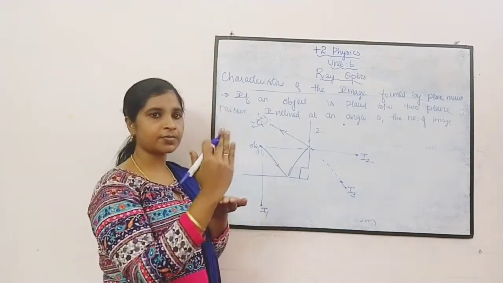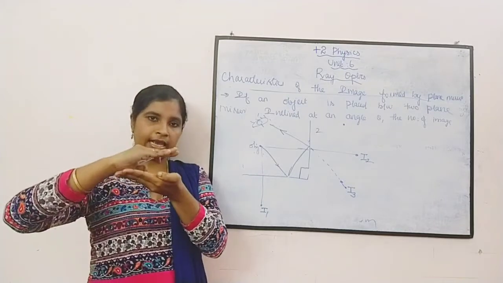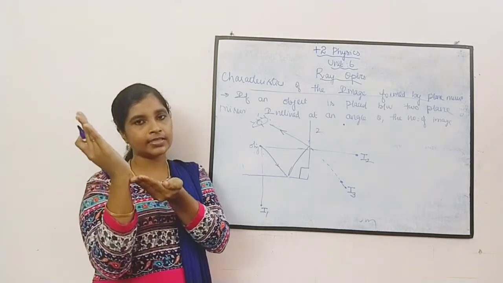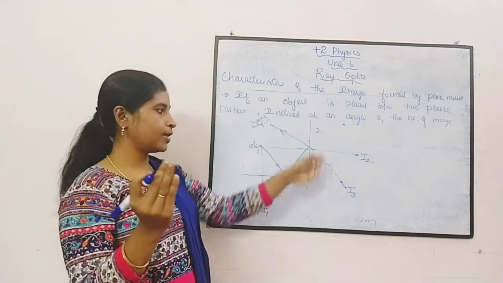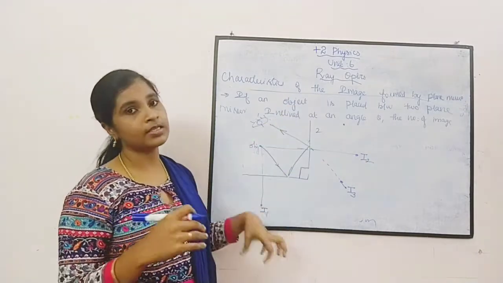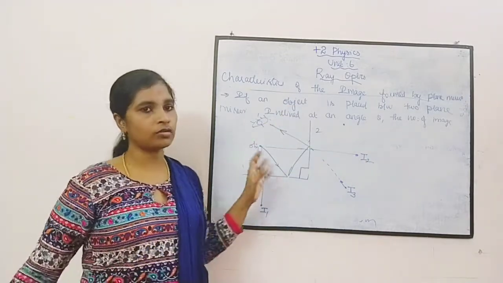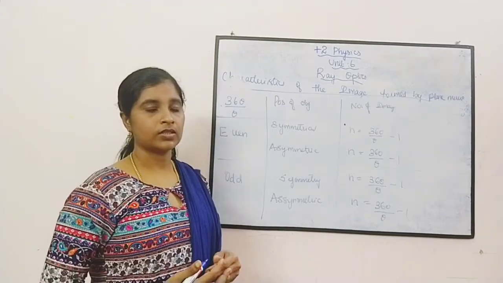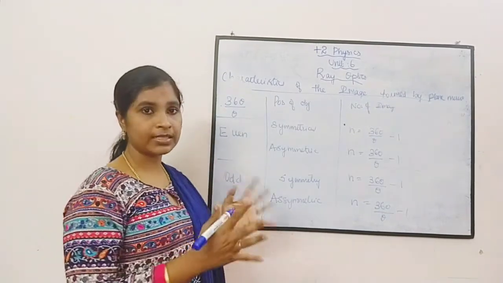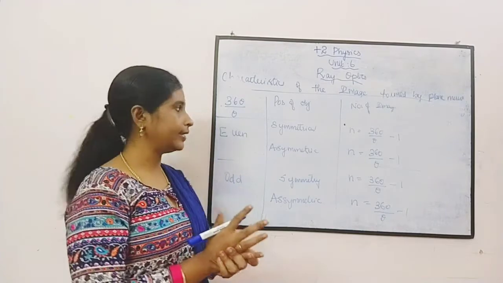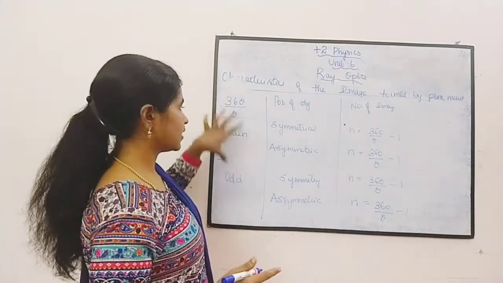Nama mirror place pandra angle pothu. Suppose if you are placing like this, it will vary. So if it is like this, it will vary. So based on the angle we are placing the mirror, the number of images we are getting will vary. Okay, that we are going to see. So in order to find out the number of images formed when 2 plane mirrors are inclined at an angle theta, it is based on this one.